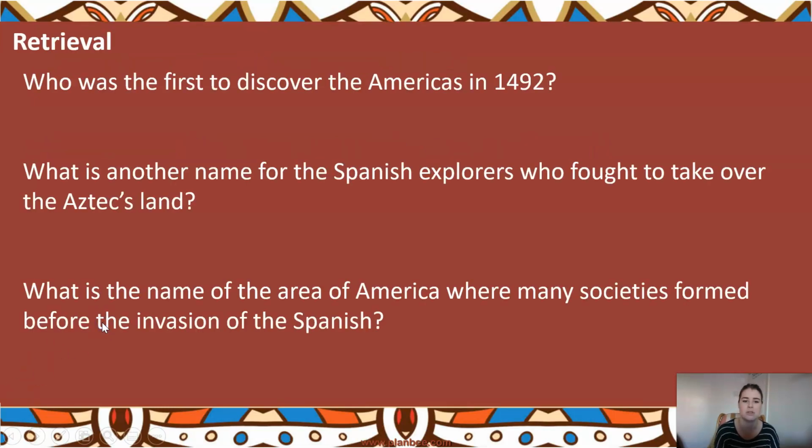So what we're going to do first is start off with some retrieval practice. I have 3 questions I'd like you to answer. 1, who was the first person to discover the Americas in 1492? We looked at this in our first lesson. What is another name for the Spanish explorers who fought to take over the Aztecs' land?